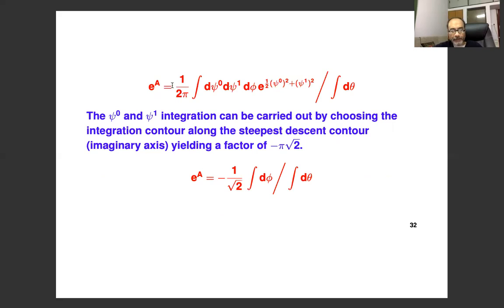So that minus pi root 2 combines with this 1 over 2 pi to give you minus 1 over root 2 times this integral over phi and integral over theta. So these are genuine zero modes, okay, but we will now see that these can be physically interpreted and you can actually carry out these integrals explicitly, what this means.